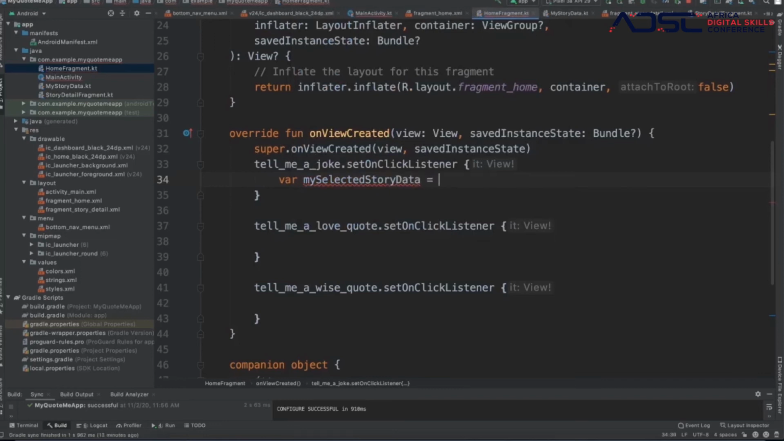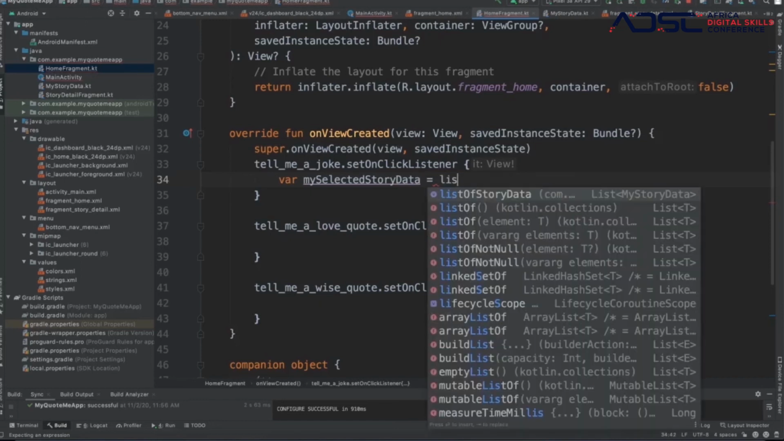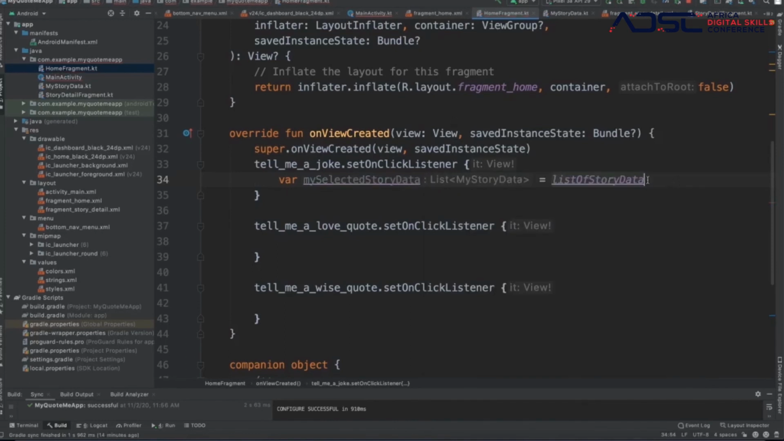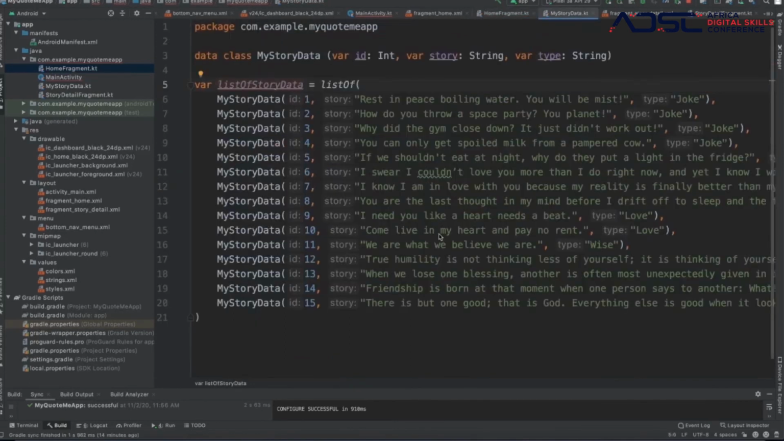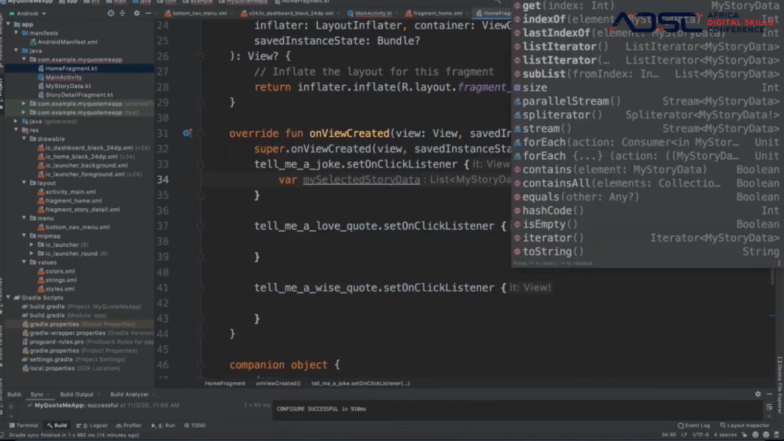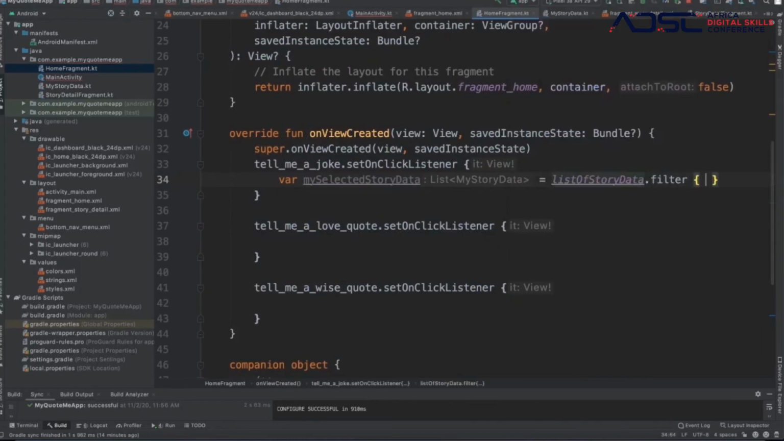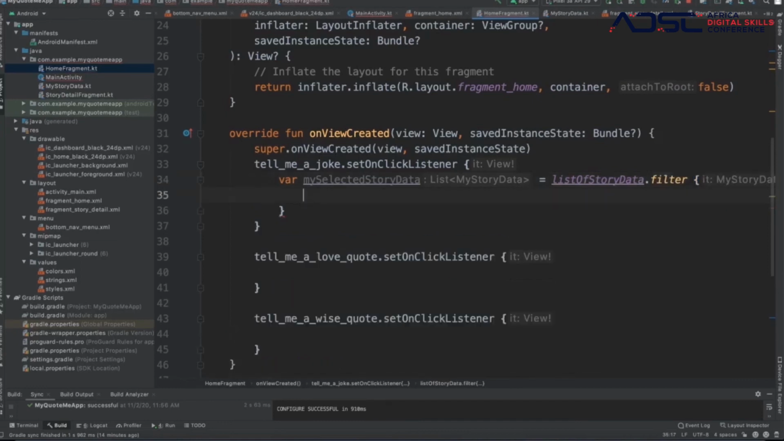And then we're going to say, what do we say here? Let me think. Okay, we're going to say the list of the data, right? Remember the list of the data? That is the data we have over here. So list of the data, and then we say filter by type. We filter when the type is a joke.